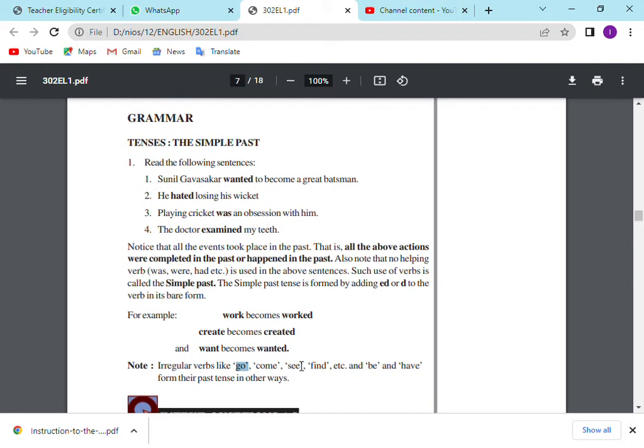We are using the verbs in three different ways. One is we are adding the suffix ed or d. By simply adding ed or d, we are getting new words. Another one, we are using the helping verb. Another one, we are using the irregular verbs. So the first one, ed or d, is regular verbs: want, wanted, hate, hated, examine, examined. So we are using the regular form of verbs, and we are using helping verbs, and we are using irregular verbs.